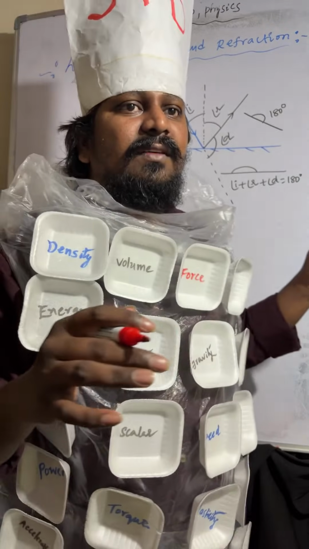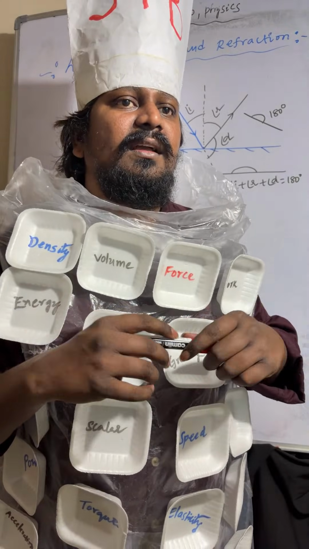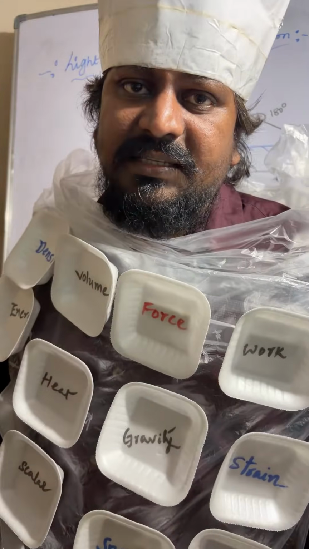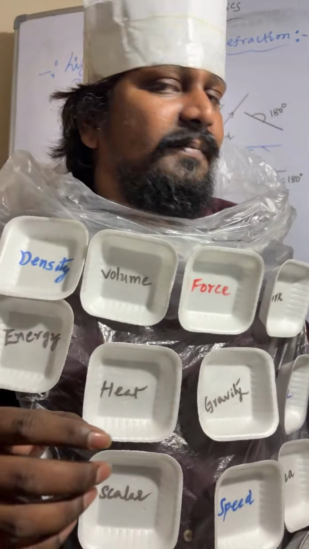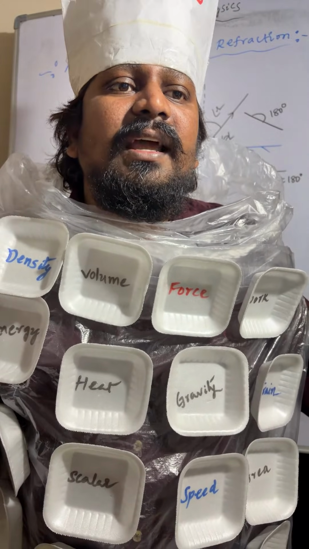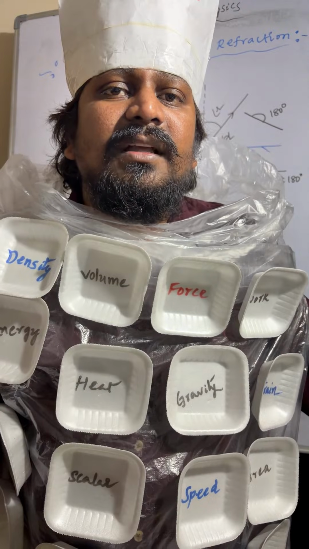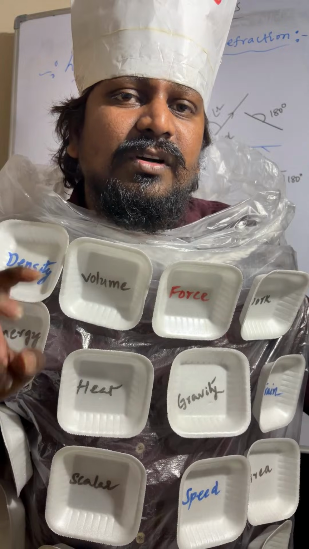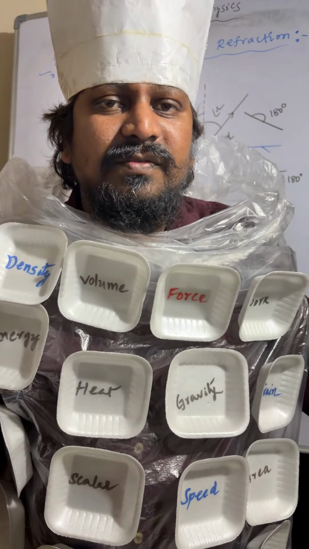So this is about the laws of reflection. The incident ray, reflected ray, and normal line lie on the same plane, and the angle of incidence is equal to the angle of reflection. So these are the two laws of reflection.